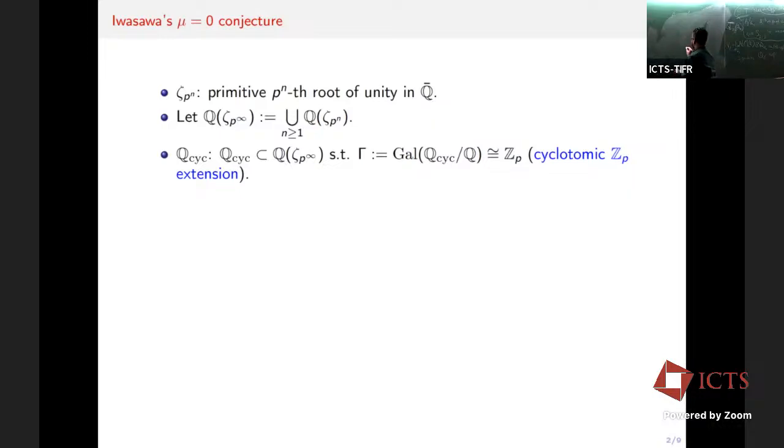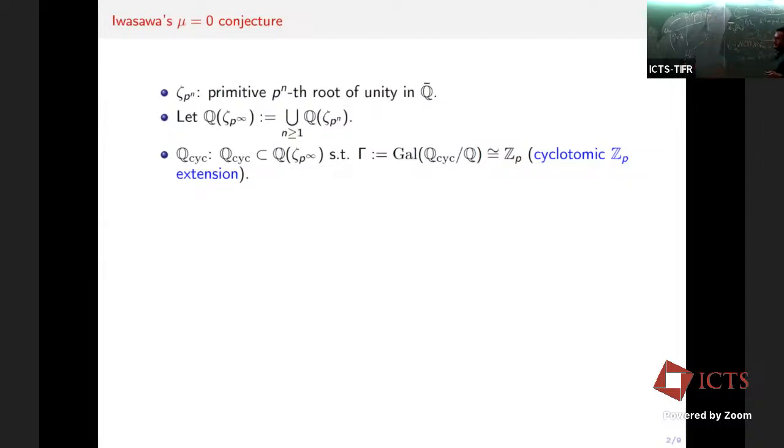So firstly, we have Q here, and we're defining Q_{p^∞} as the union of all these Q(ζ_{p^n}). The cyclotomic Z_p-extension of Q, denoted by Q_∞^c, is the unique Z_p-extension of Q. This Galois group is isomorphic to Γ, isomorphic to Z_p, denoting by Γ the Galois group occurring over Q. And for a number field K, we simply define K_∞^c as the compositum of these two extensions, K and Q_∞^c.